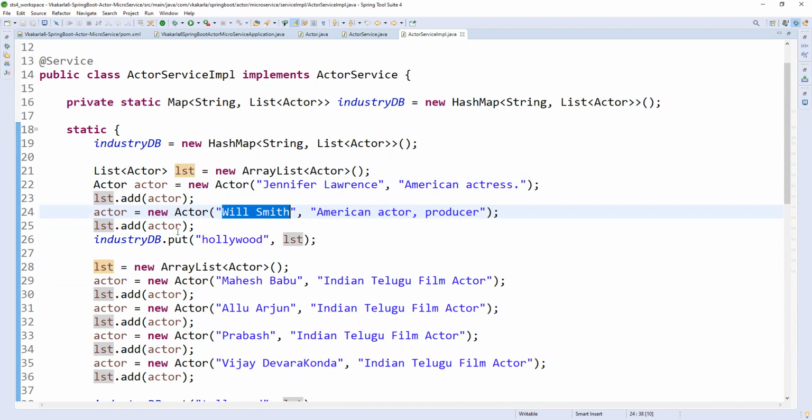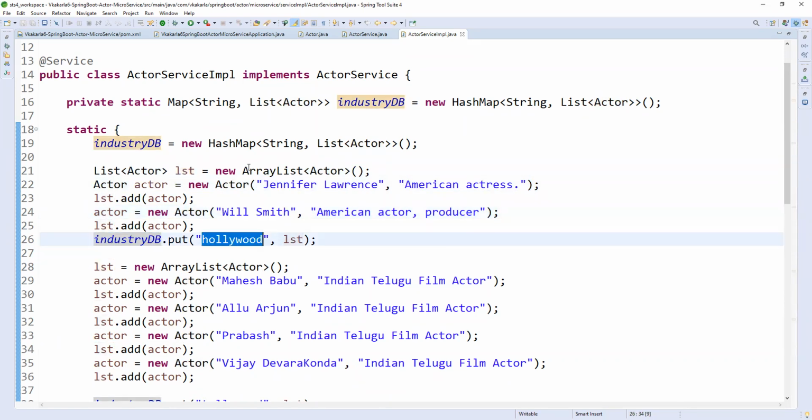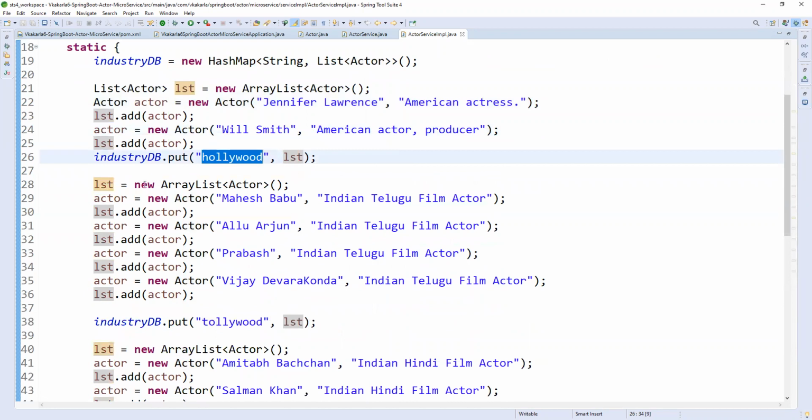So I added that. I just need some information, star name and description, by passing this actor list. So industry DB dot put, Hollywood is the key, and the list is the list of actors with respect to Hollywood. Whenever you pass this name, you will get the list of actors under Hollywood. Fine.